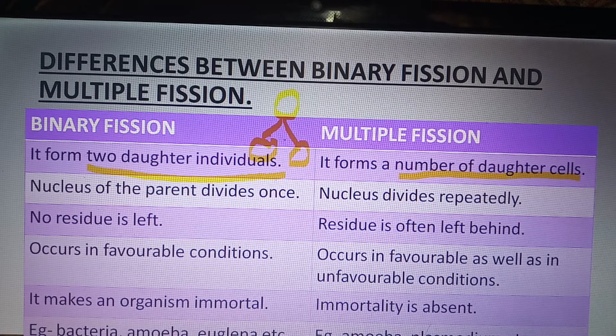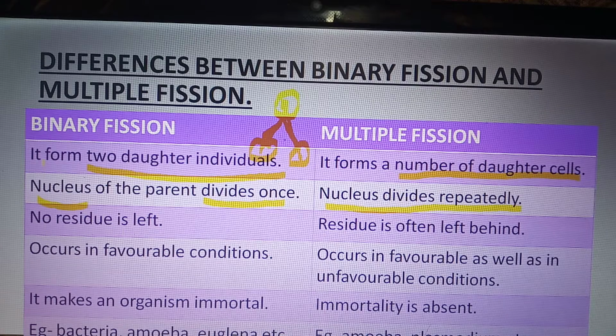The nucleus of the parent divides only once, by mitosis, meaning equational division, not reductional division. But in multiple fission, the nucleus divides repeatedly to form multiple nuclei.